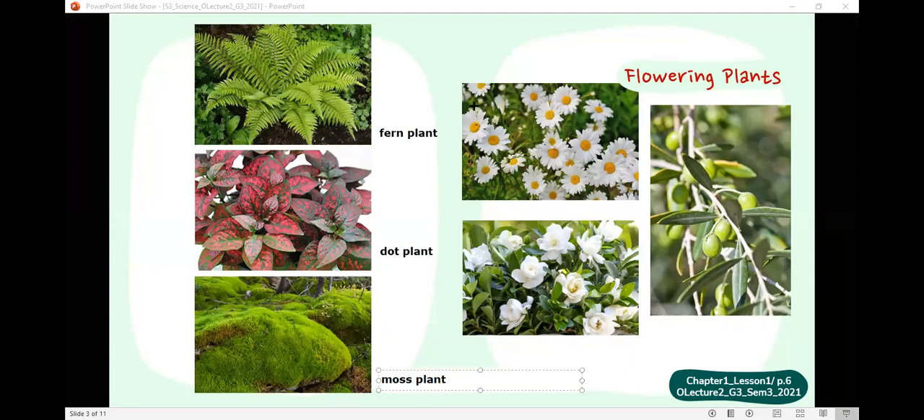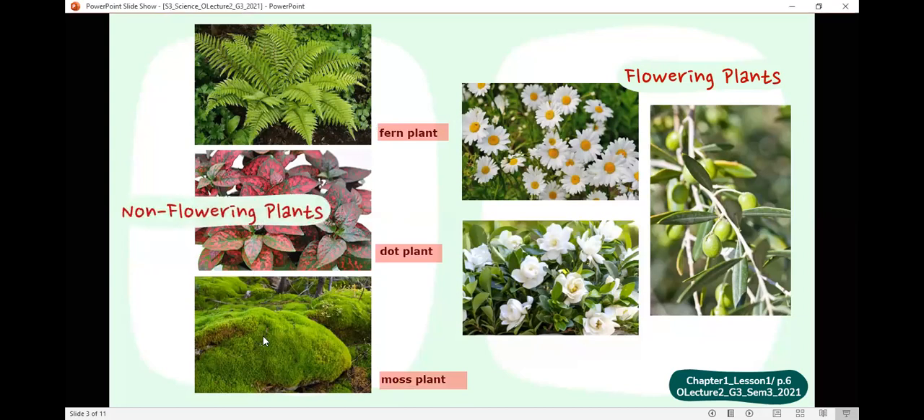What's special about these plants? Ferns and dot plants are not flowering. They do not make flowers. Excellent job. They are non-flowering plants. Amazing job.